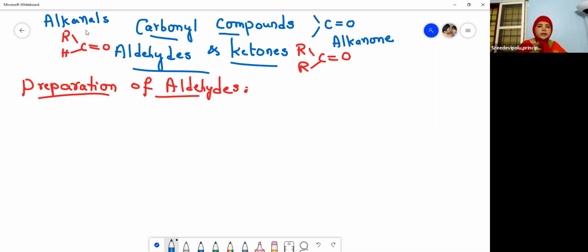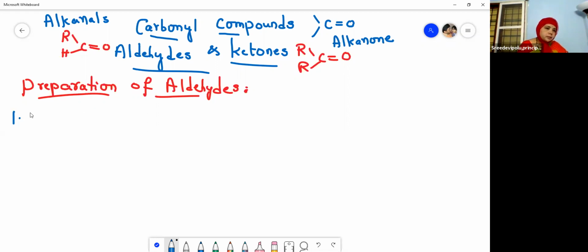Now let us move to the session of the day. Today we are going to learn about the preparation of aldehydes. In my previous session, I gave the methods by which both aldehydes and ketones can be prepared. There are particular methods by which only aldehydes are prepared, and other methods by which we get ketones. Today we are going to see the preparation of aldehydes. So how are they prepared?